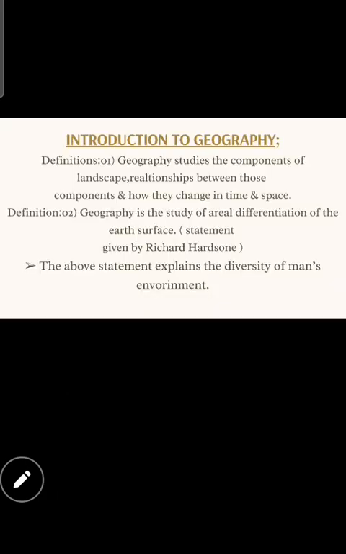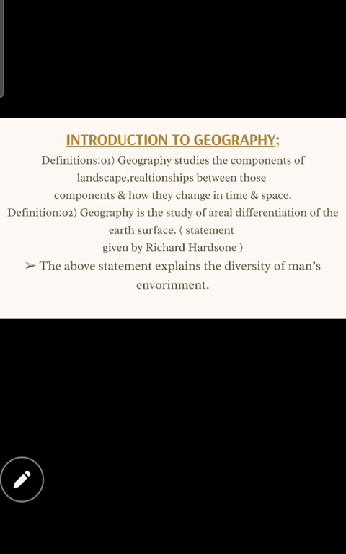Now we are going to move to the introduction. So what is the first part? Introduction to Geography. So what is the meaning of introduction to geography? We are going to see what is the meaning of this word geography. Okay, so I have given you here two definitions. The first definition is: geography studies the components of landscape, relationship between those components, and how they change in time and space. That is the one definition I have given you.